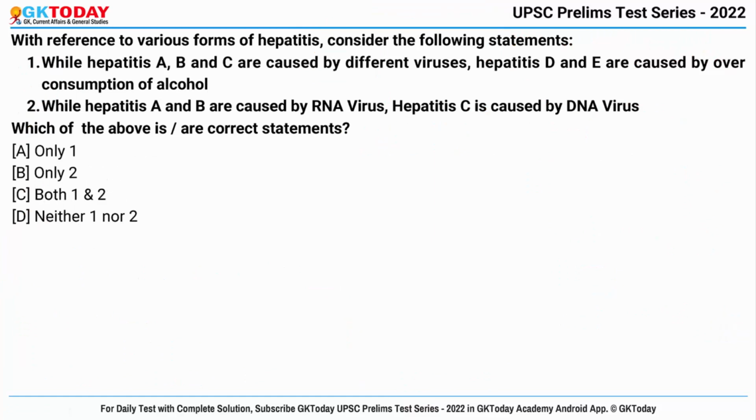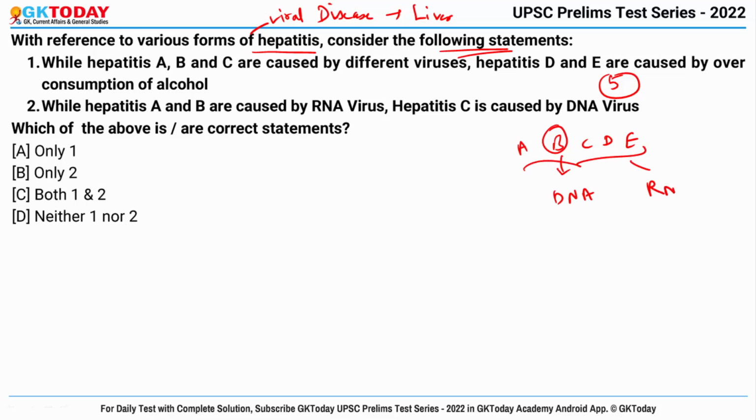Next question. With reference to various forms of hepatitis, consider the following statements. First of all, hepatitis is a viral disease that causes inflammation of the liver. And there are 5 types of hepatitis: A, B, C, D and E, which are caused by 5 unrelated viruses. And among these, B is caused by a DNA virus, while the rest are RNA viruses.